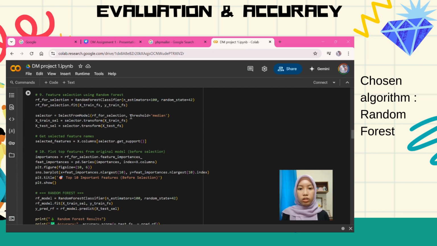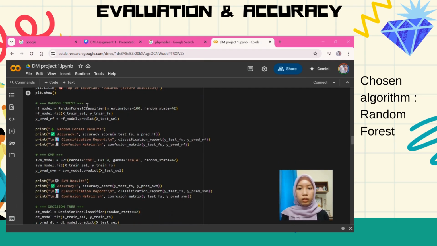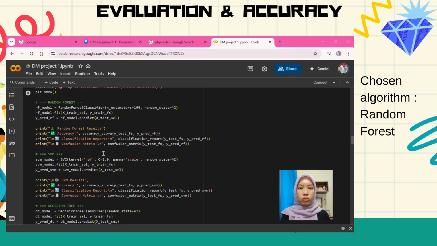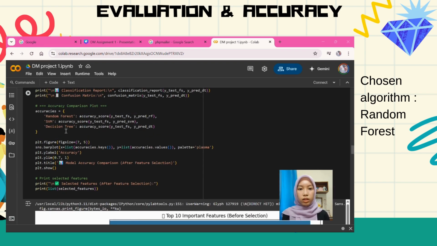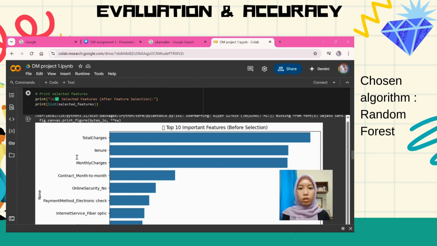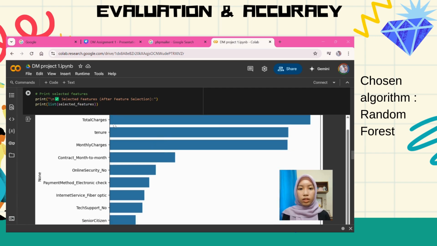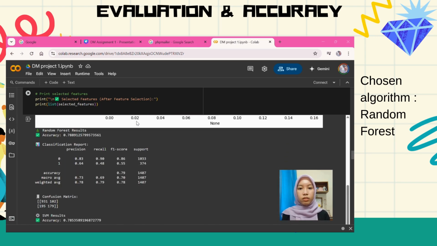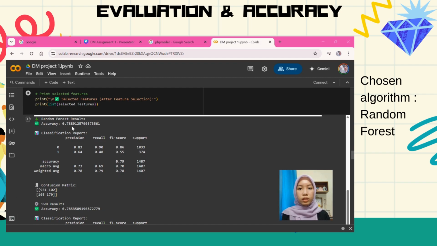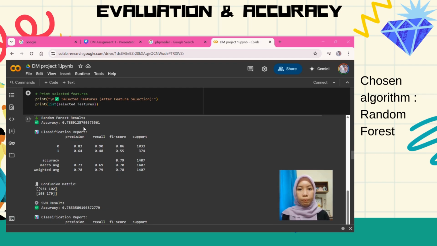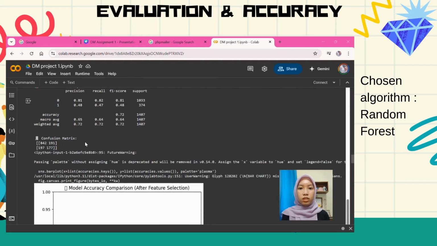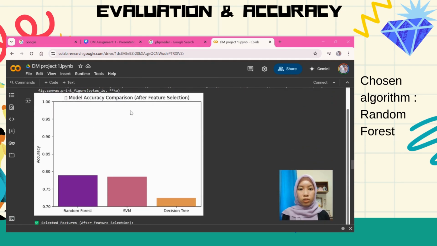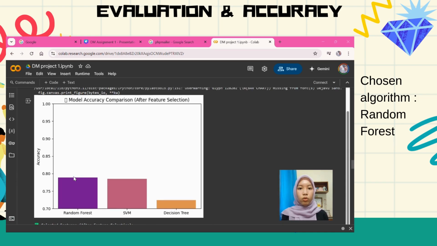After that, I train 3 different models, which are random forest, support vector machine, SVM, and decision tree. This is all using only the selected features. I evaluated their performance using accuracy, classification reports, and confusion matrix. As you can see, this is the top 10 important features before selection. Total charges is the top 1 most important. Next, this is the classification report of the random forest result. From this, it got an accuracy of 0.788, for SVM it got 0.785, and for decision tree the accuracy is 0.724, and this is the model accuracy comparison graph. Based on the results, random forest gave the best accuracy, followed by SVM.